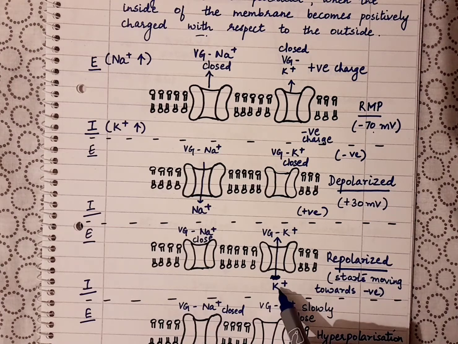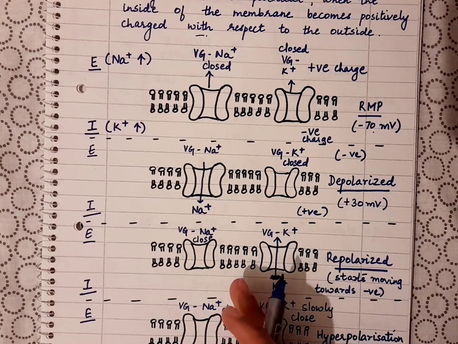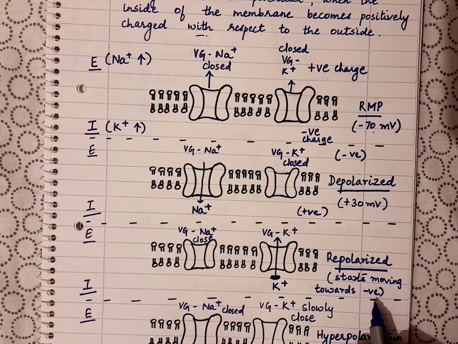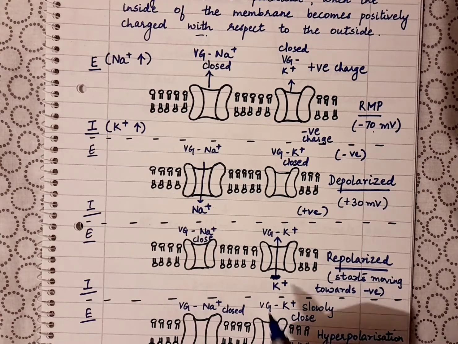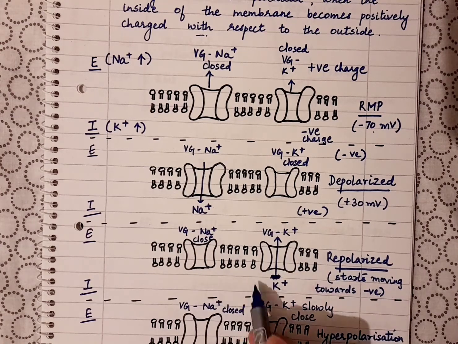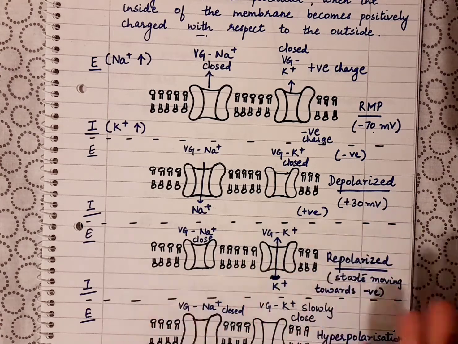Because of this efflux of potassium, the voltage inside the membrane starts getting down again, moving towards the negative side, okay, because the positive ions are going out.